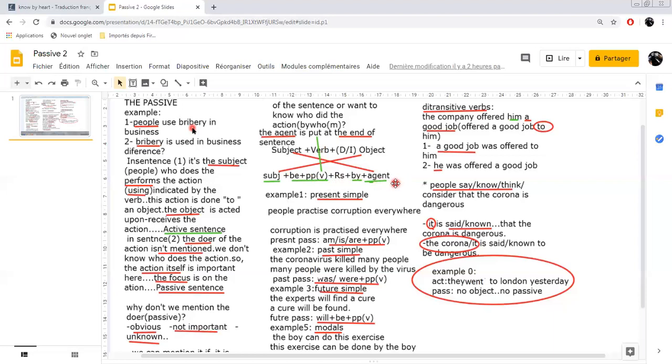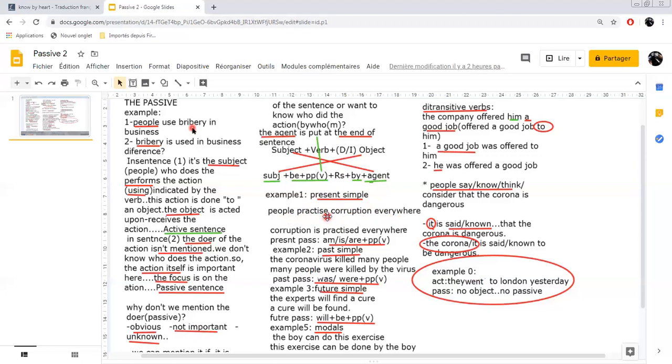I hope it's clear. I took some examples for you, the simple tenses of course, and some other examples which I think are very important. Now, concerning the present simple passive, take this example: people practice corruption everywhere. What is the object here? Remember we ask the question with what: what do people practice everywhere?